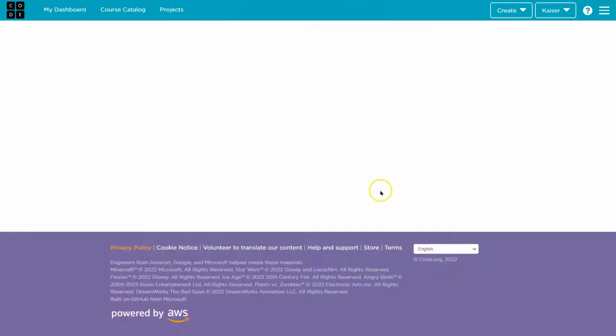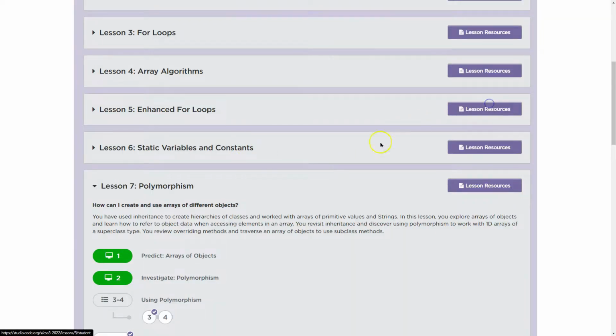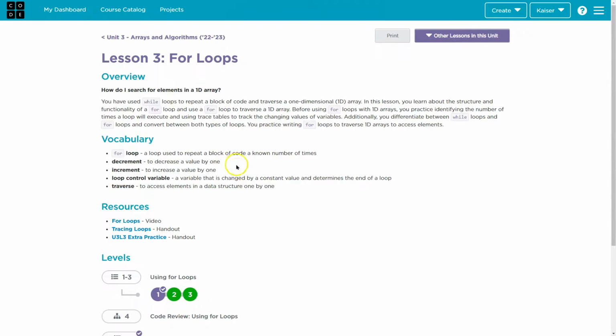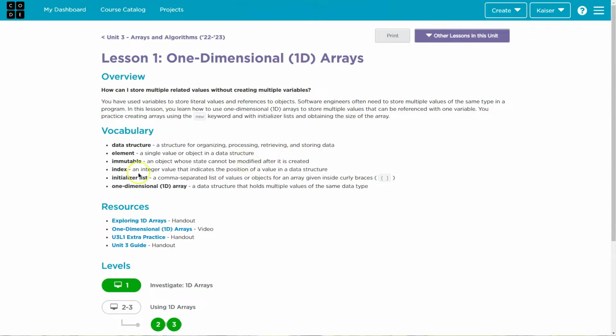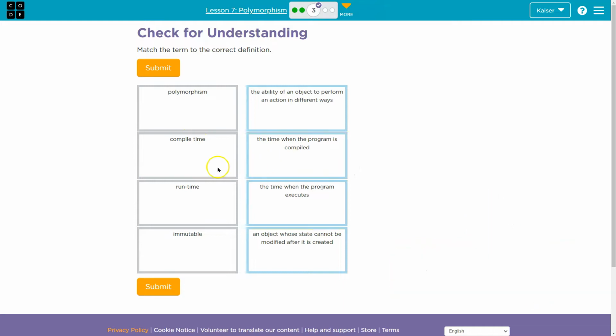Let me look at the lesson resources for 6. Constant or static? Nope, they didn't ask us anything about those guys. Nothing about that. Nothing. Polymorphism, compile time, runtime. Immutable, an object whose state cannot be changed after it's created. That one we got. Now, with runtime and compile time, I assume earlier lessons, I'm not really sure.